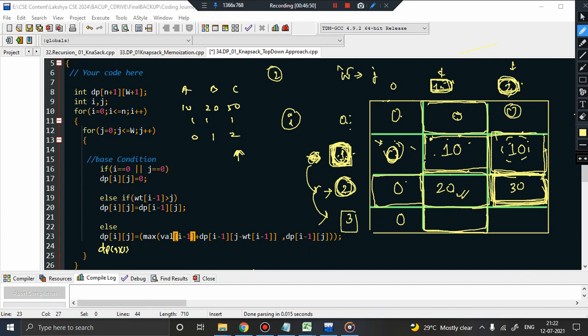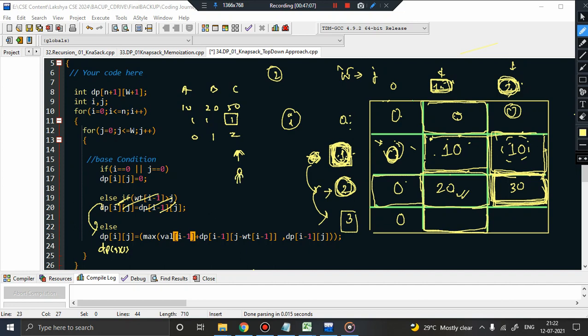I minus 1 means 3 minus 1 is 2. Second index, this element. Weight is 1. Is it greater than the capacity of knapsack? No, false. So basically this statement will not be executed. This statement will be executed. So I am standing in front of this item.